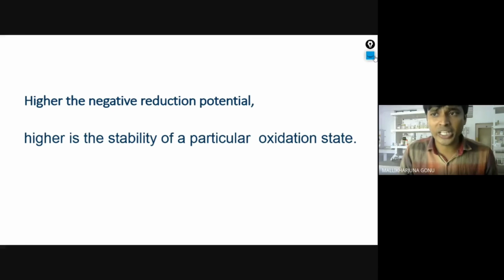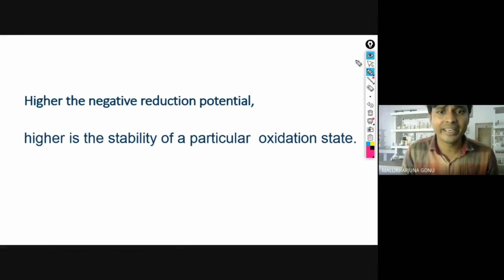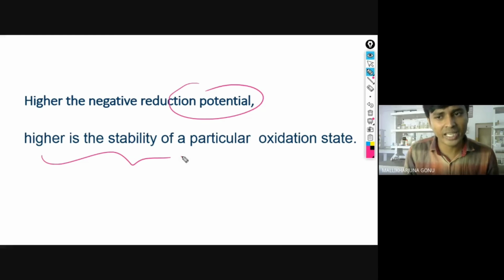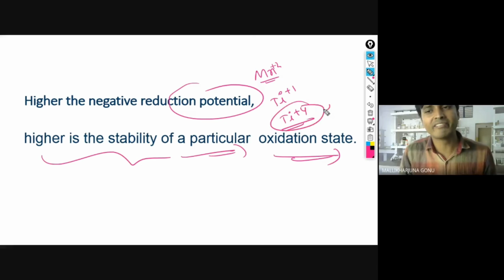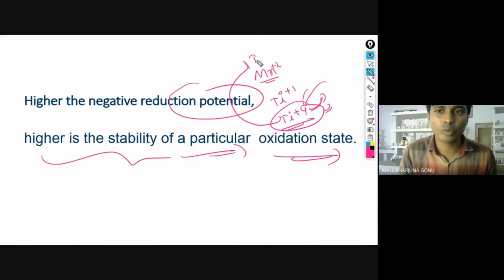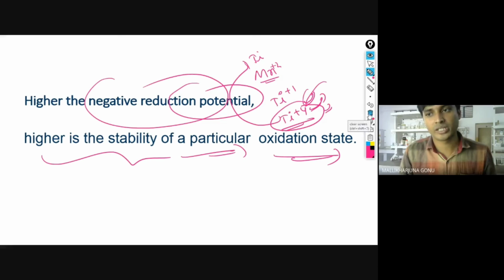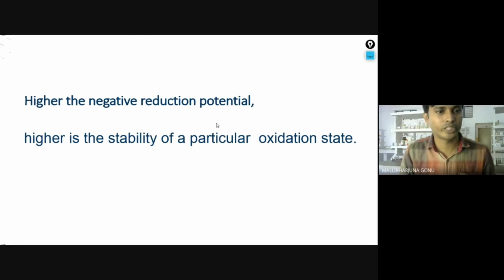The higher the negative reduction potential, the higher is the stability of a particular oxidation state. We have seen, for example, manganese is stable in +2. For example, comparing titanium +1 and titanium +4, this will have the more negative value for Ti. Why? Because it is stable in Ti +4. You cannot make it by sending electrons once again to the Ti. That's how it is more stable in that particular oxidation state, because it has the more negative reduction potential. Very, very important point.